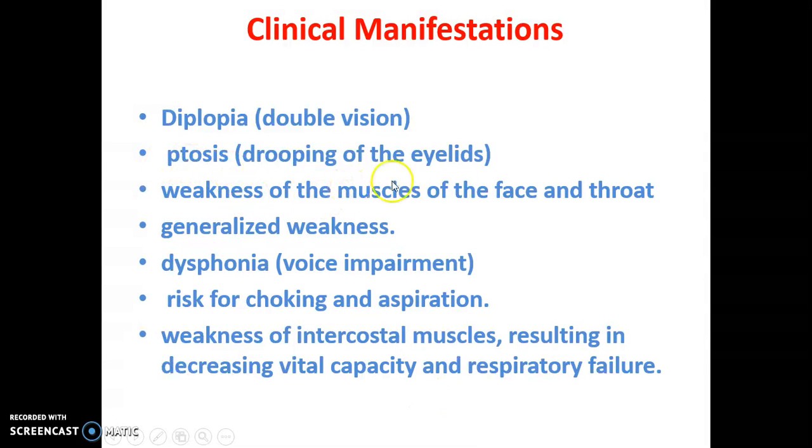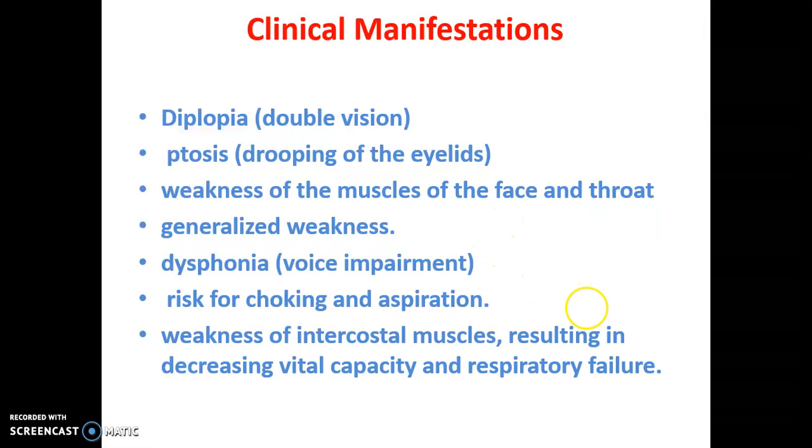Ptosis means drooping of the eyelids, because the eyelid muscles are weakened now. Then weakness of the muscles of the face and throat. When the patient's face muscles are weakened, you can see a bad expression, or the facial expression will be different. Then generalized weakness all over the body.